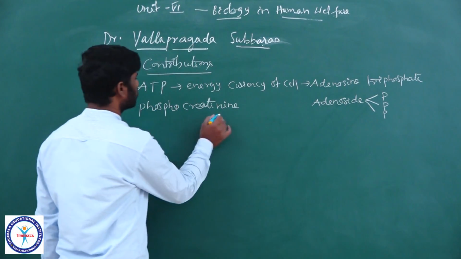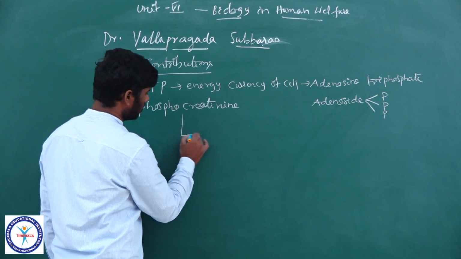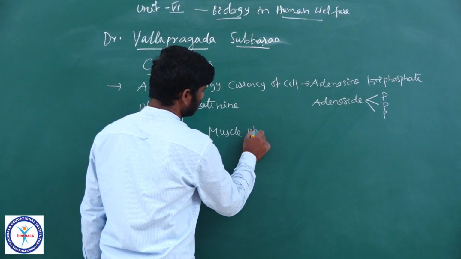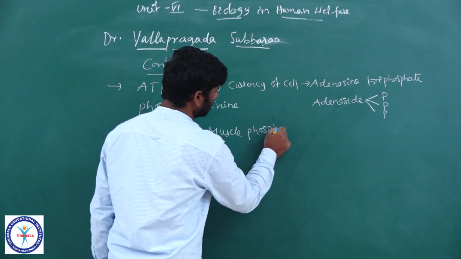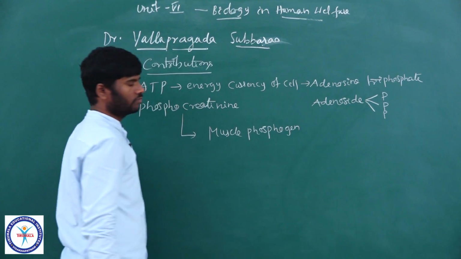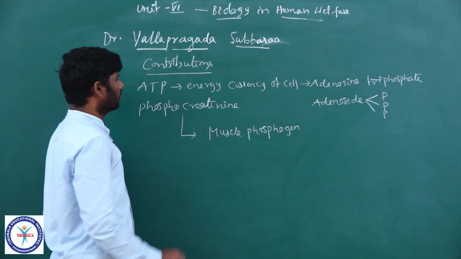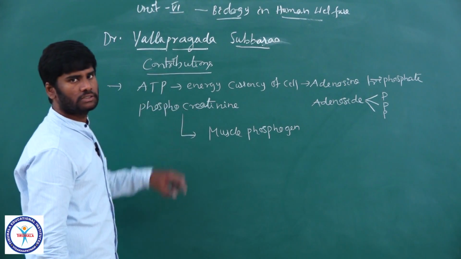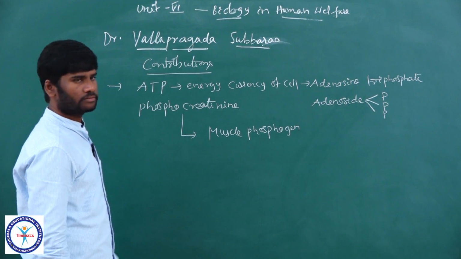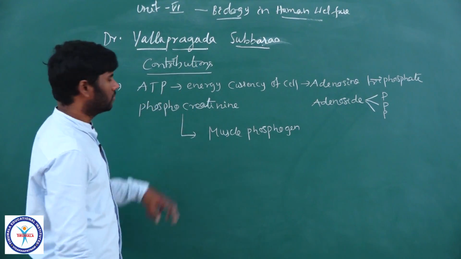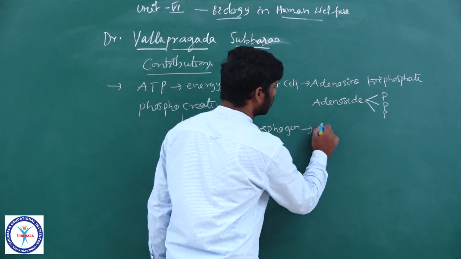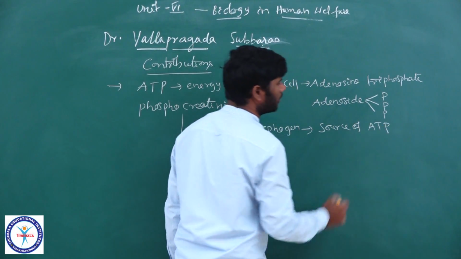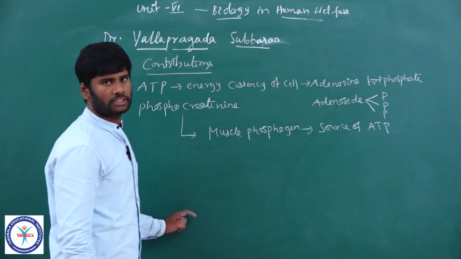And coming to phosphocreatine, it is a phosphagen, naturally found in the muscles of human beings. This phosphagen acts as a source of ATP during muscular contraction.